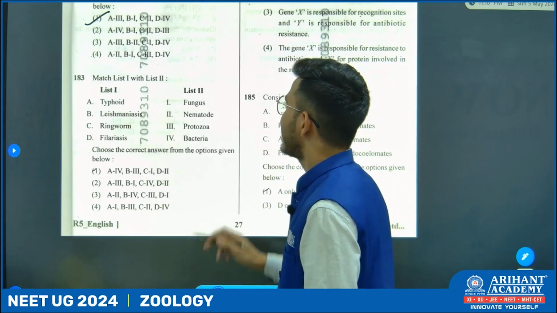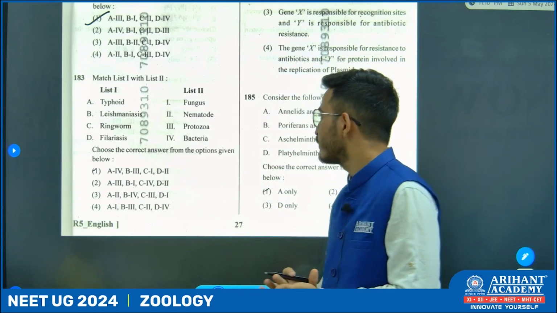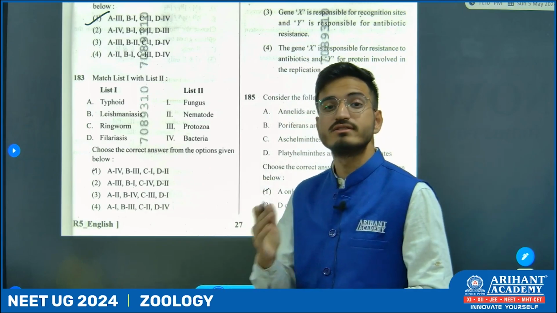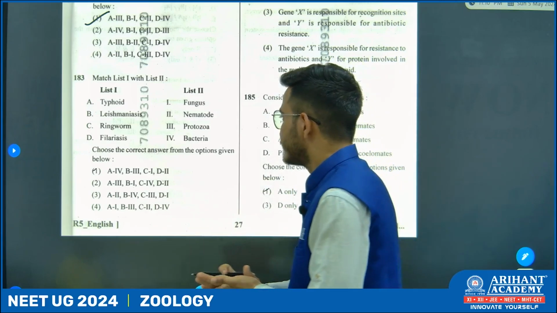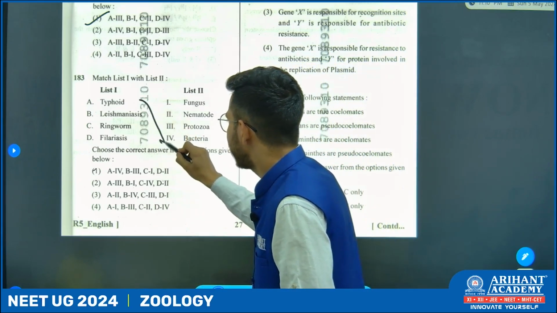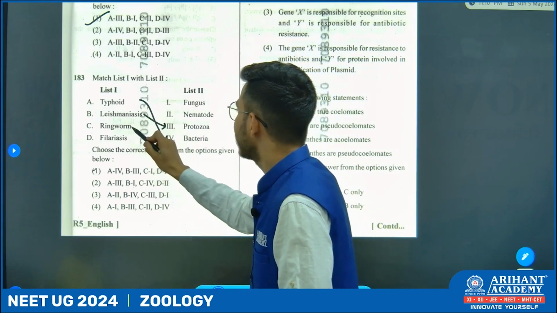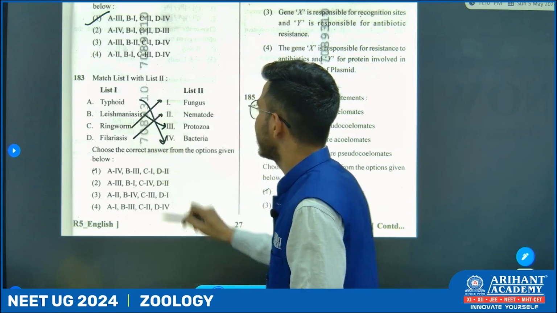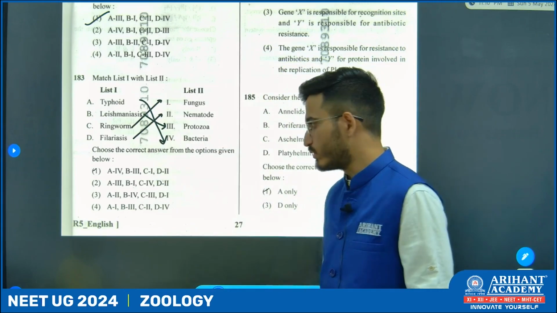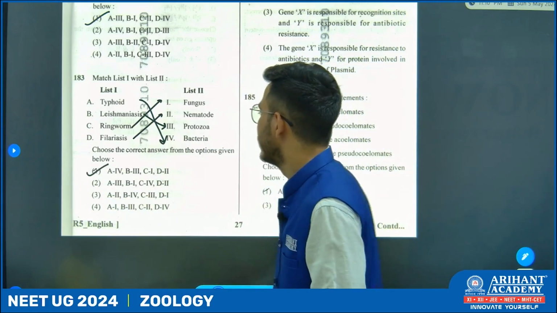Next one is match the column again. So we have to find out the causal organism of the diseases. Typhoid is a bacterial disease, Leishmaniasis is protozoan, ringworm is fungal, and filaria, we know, is caused by a nematode. So option number 1.